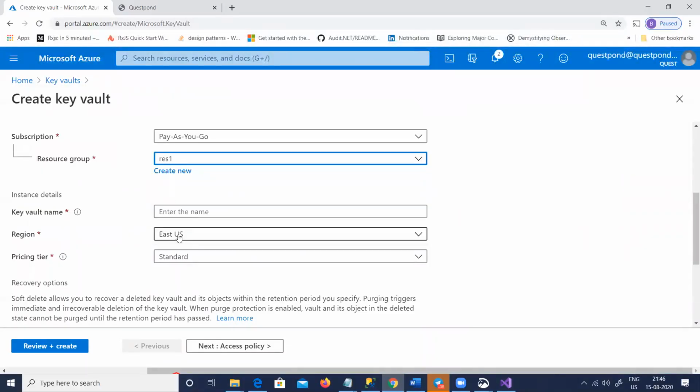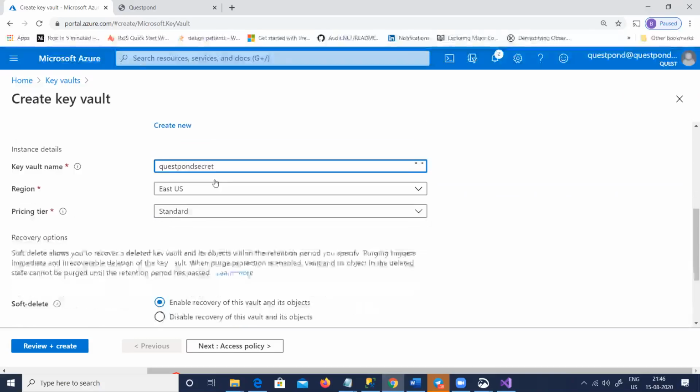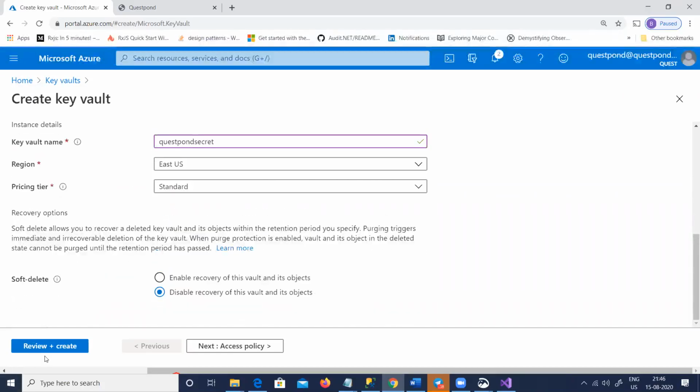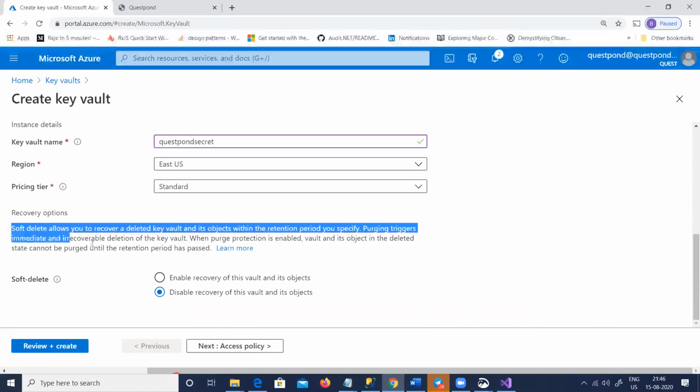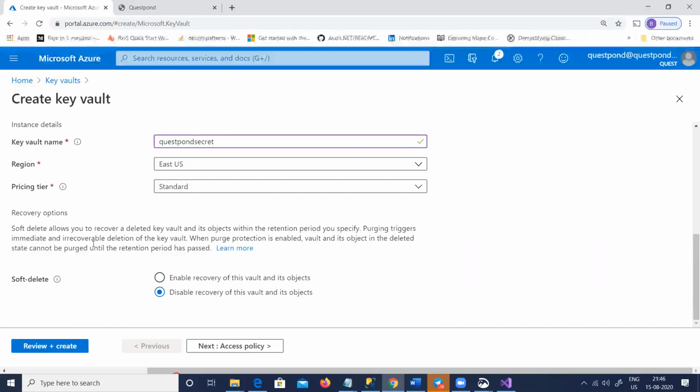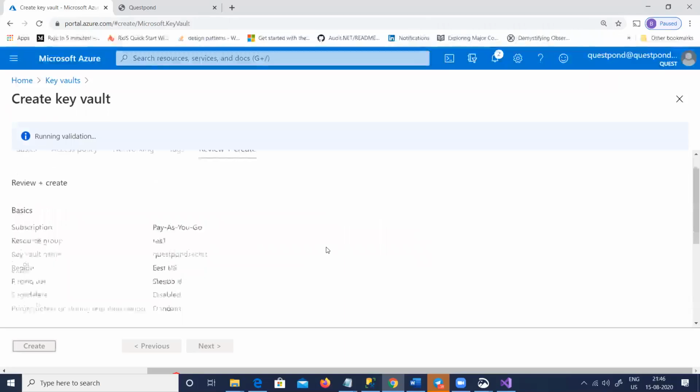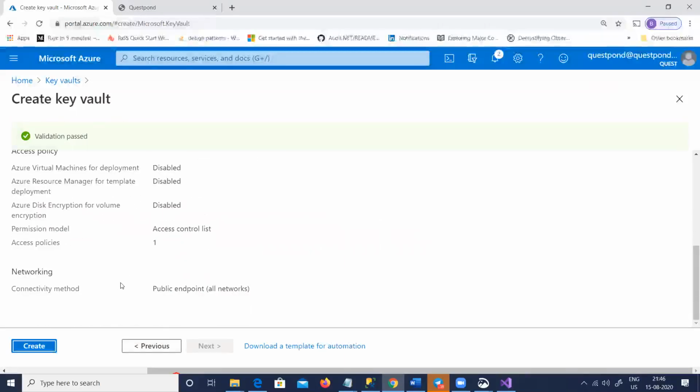So I'll just say rest1 here, and enter the name. I'll say Quest Bond Secrets. Wherever standard, just take the standard one. I don't want any kind of recovery, just disable it. No recovery: if this key is destroyed, it is destroyed, or else it allows for a soft delete. Soft delete means that if you enable recovery for this vault, even if you delete it, you can still recover it if you want, right? So I don't want a soft delete. Remember, each one of these options will cost you. So just try to see what is best for you, and create.